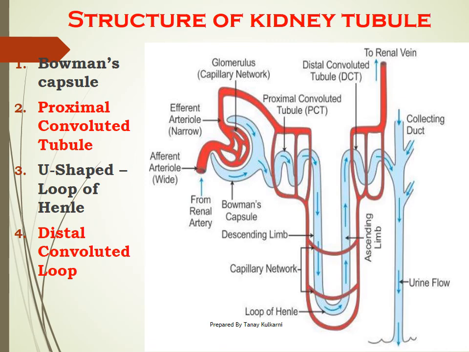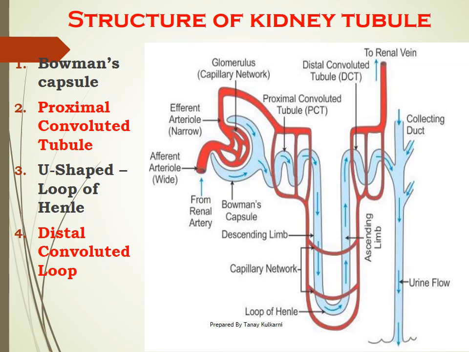Right? Now you may ask, sir, in this diagram both are very close to the Bowman's capsule, but if you stretch this kidney tubule or nephron, you will come to know that the DCT part is away from the Bowman's capsule. This DCT connects to the collecting duct, which is common for a number of nephrons, and finally this collecting duct joins the renal pyramid, which is present in the medullary part of the kidney, and pours the urine into the pelvis. Right? Now this is about the structure of the kidney tubule. Correct?